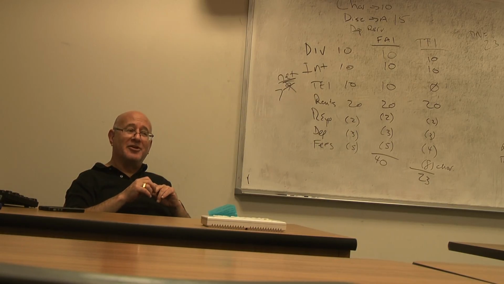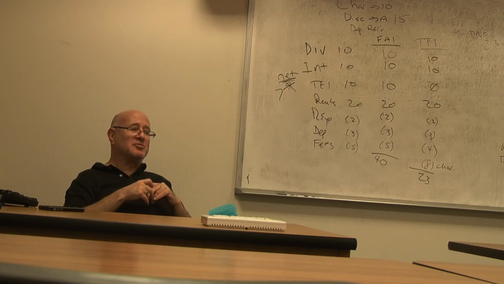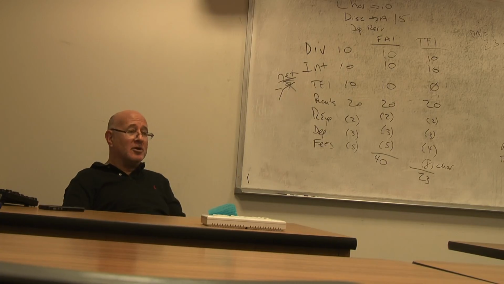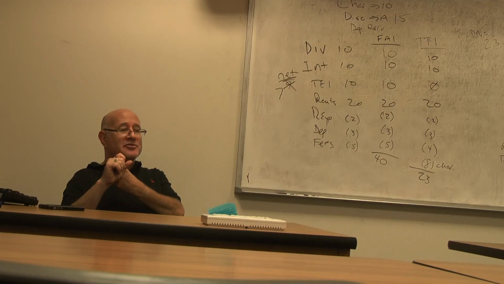Close, you're kind of on the right track. With no distributions from the S corp? No, everybody, we're going to make a distribution from the S corp. But what do we need to do so that we don't have to give those distributions to the beneficiary? Make it principal? We have to make it principal. So how do we make it principal? Well, we can do it other than cash. What else?